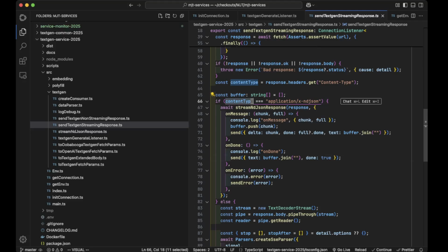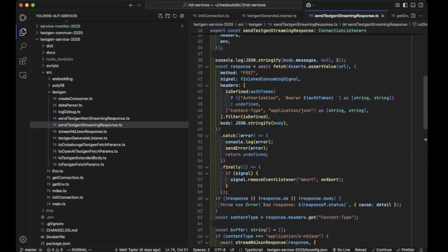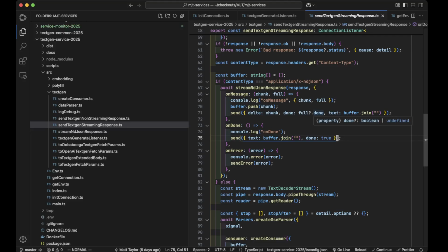I have a, no, it's not here. It's like the .env file. But they have one endpoint where they decided, oh hey, we're just going to send newline delimited JSON, which is what this is, and ship that back via our SSE stream. And we're not even going to do proper SSE, we're just going to do a fake SSE.